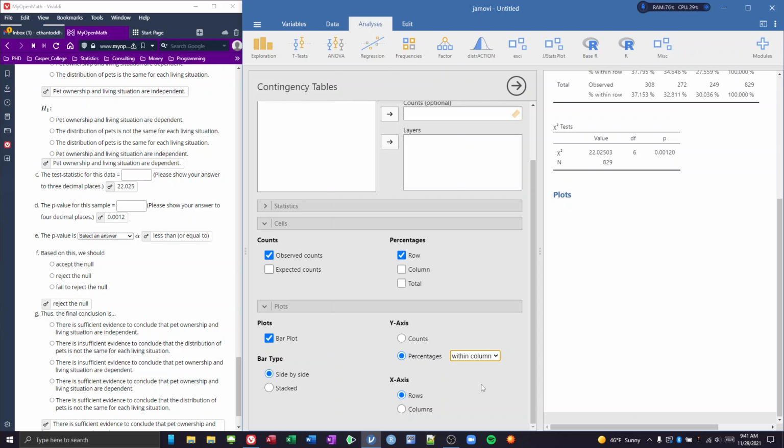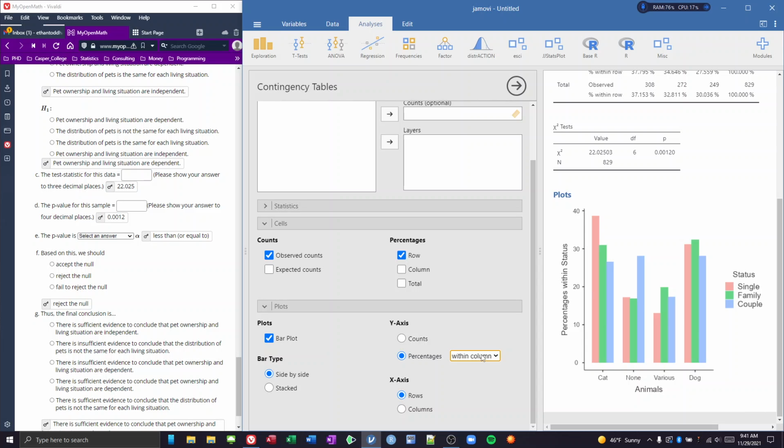There we go, there's within the columns. Let's do the total. Okay, because we don't see similar patterns between each of these groups, it helps us see that we are having different distributions, that there are some connections between them.